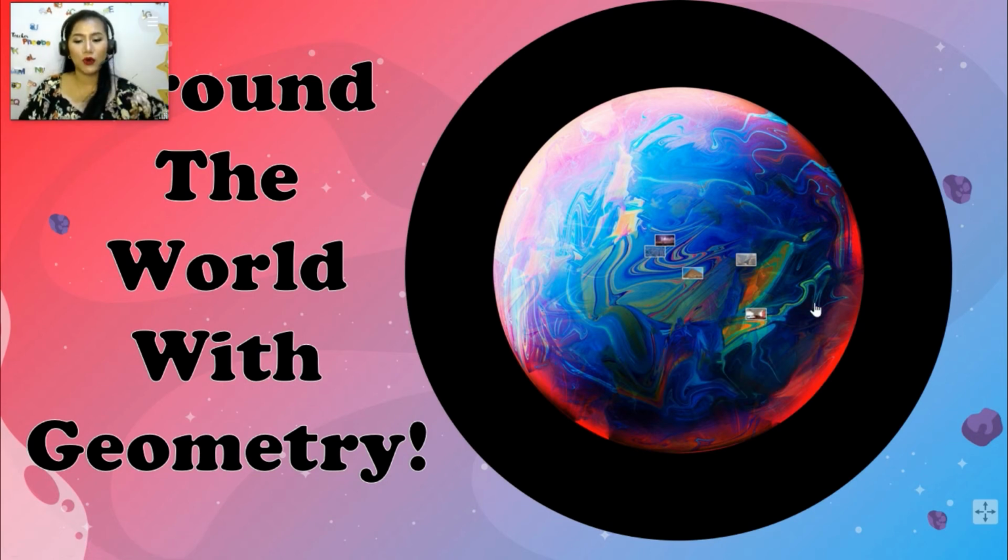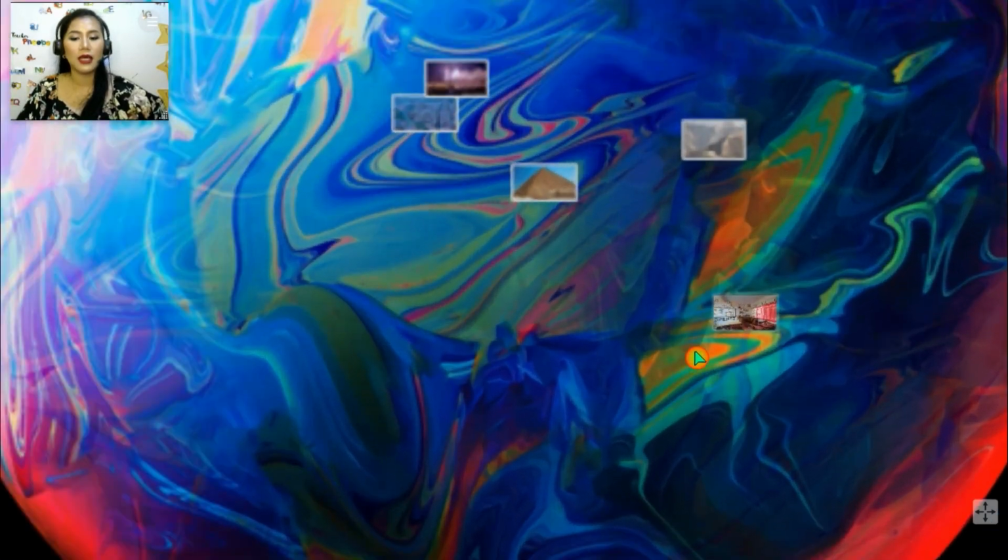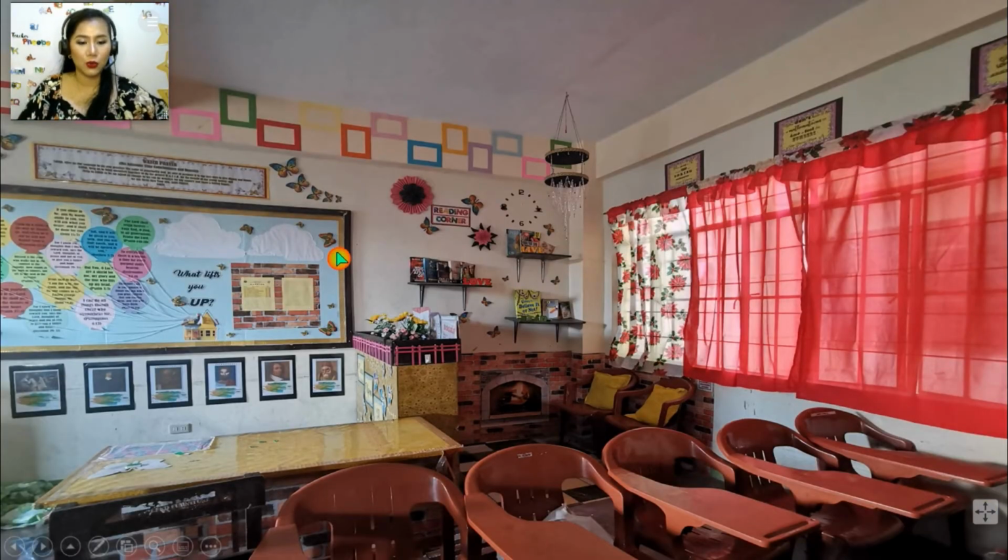Okay, so for the what I can do part, let us try to identify the points, lines, and planes in Teacher Phoebe's classroom. Okay, so may mga nakikita ba kayong point, line, plane dito? Let's try to identify them. Let's have the corner of the bulletin board. The corner of the bulletin board represents a point. What else? We have the corner of the top of the table, represents a point. What else? We have the dot on a wall clock. The dot on a wall clock represents a point. Then what else? We have the